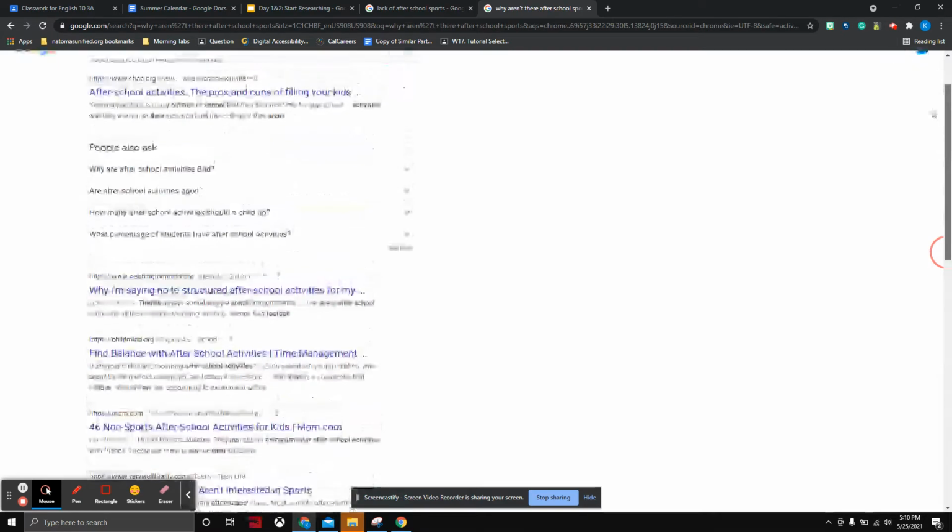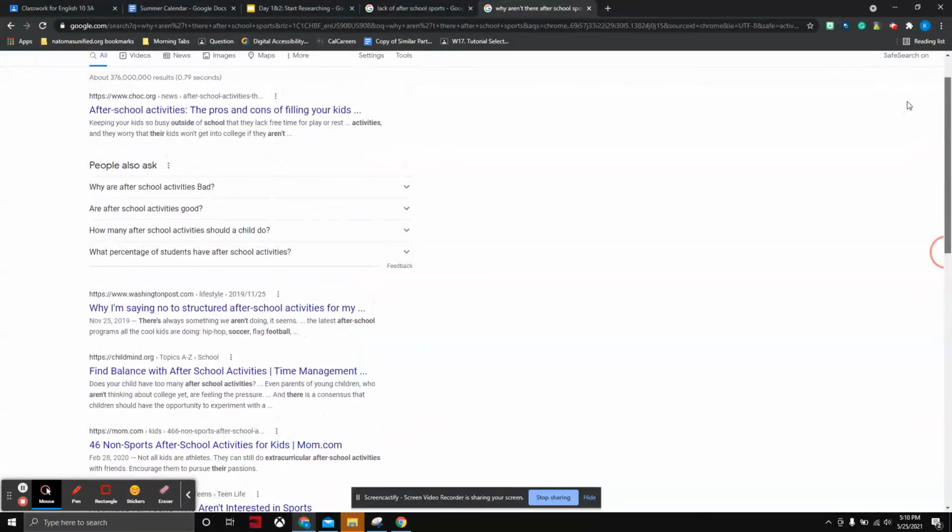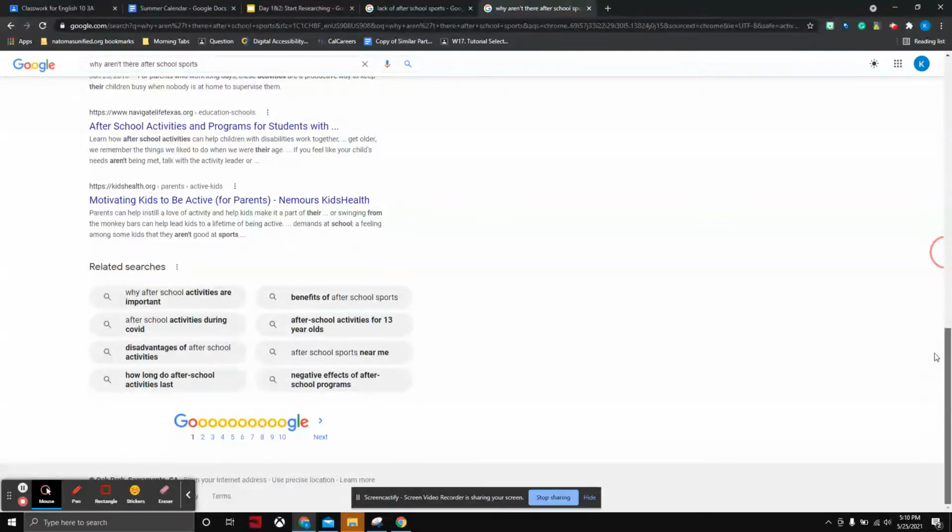So if you don't find anything in your initial search, scroll all the way down. And what Google does is they include related searches at the bottom. So here we see benefits of after school sports. That will definitely tell us why after school sports are important, right? Negative effects of after school programs. That's not exactly what we're looking for. Let's see. Why after school activities are important. That might be a great search. So you can select some of these to continue your research.